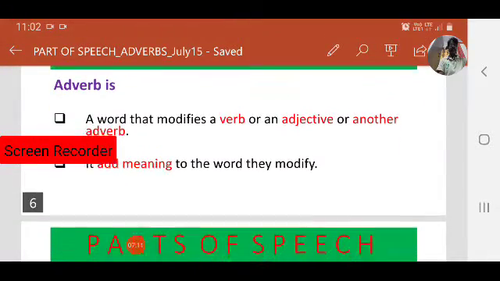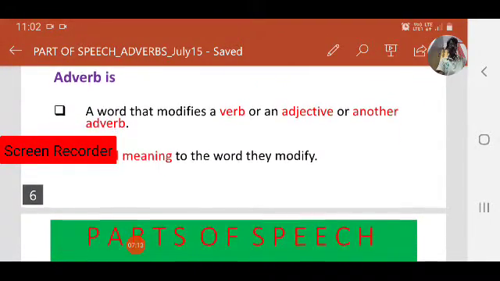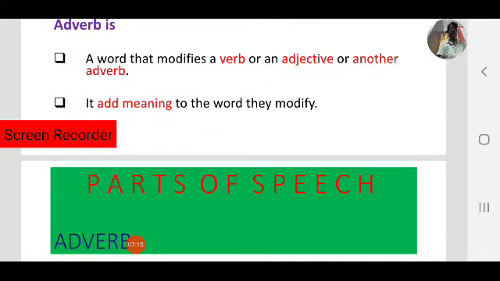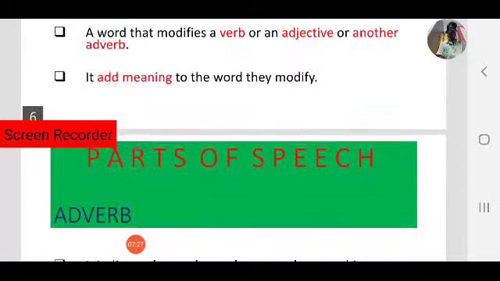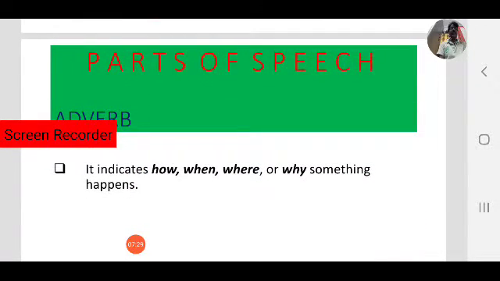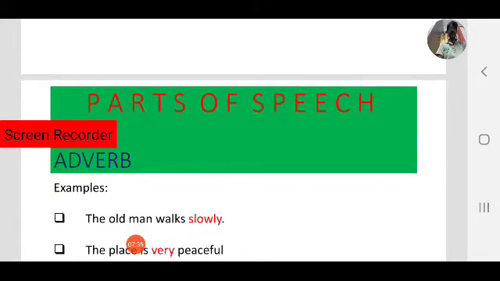Generally, many people feel that adverbs only give information about verbs. Not only verbs. It gives more information about a verb or an adjective or another adverb. It adds meaning to the word it modifies. It indicates how, when, where or why something happens.